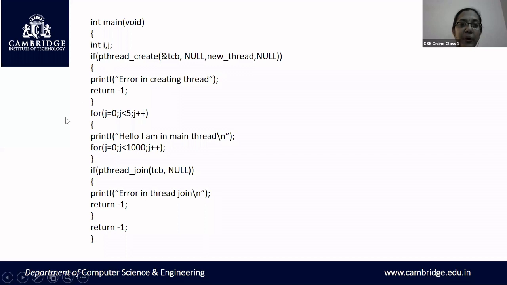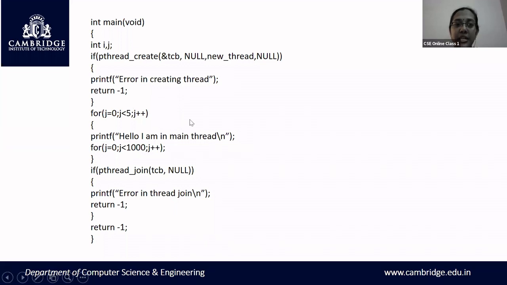As I was telling, pthread_create is a primitive or library function used here in the main function. Execution starts from the main function. So you are using the primitive pthread_create to create a new thread. Here you have the handle and all the 4 parameters are given as part of the primitive definition. This primitive is used to create a thread. If these two fields are null, with no arguments or parameters, then the thread is not created and you return 1.